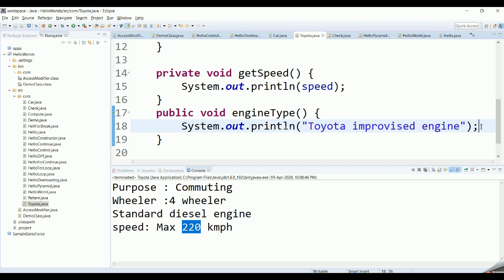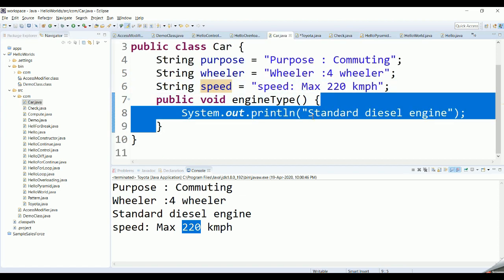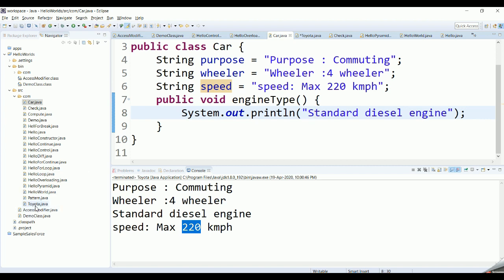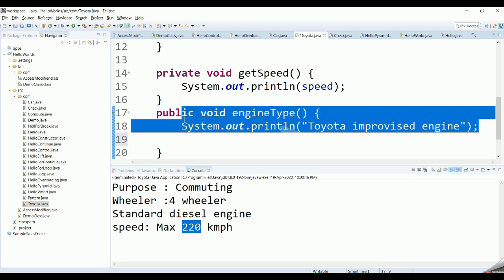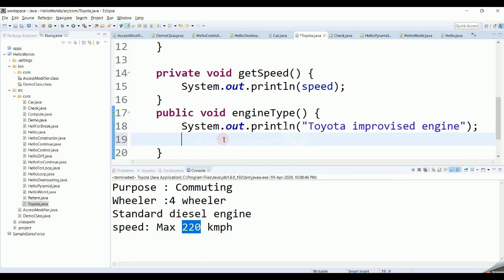It is not entirely a new engine, so you don't have to rewrite this entire method. If car has built an engine and Toyota has built an improvised engine, it is not something completely new. It has its own features on top of the standard engine. So you are using your own implementation on top, but at the same time you don't want to reinvent what is already there on the standard engine.